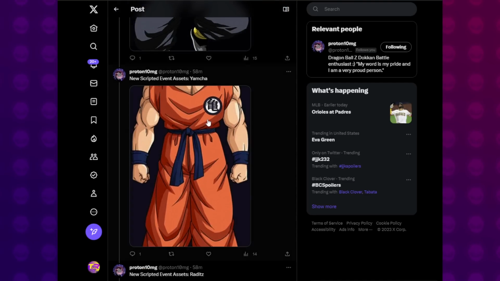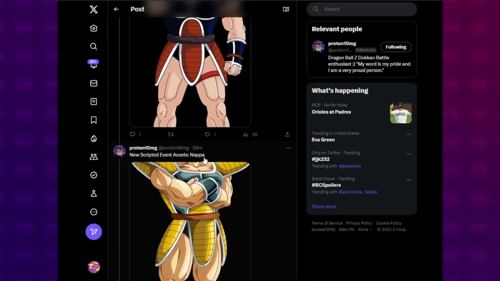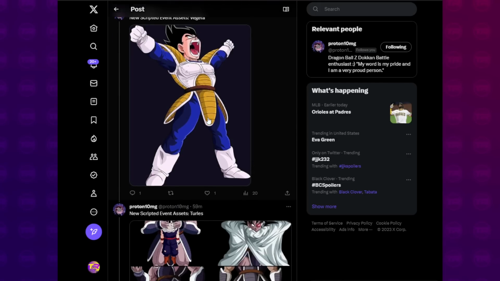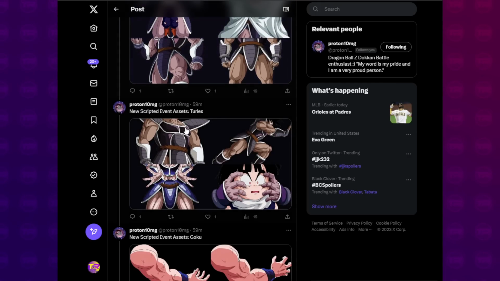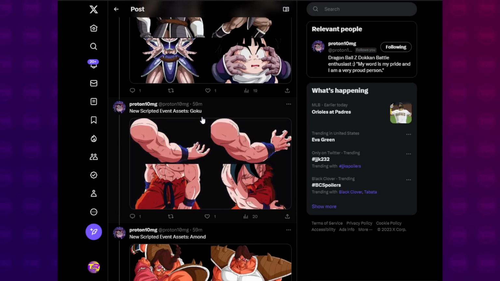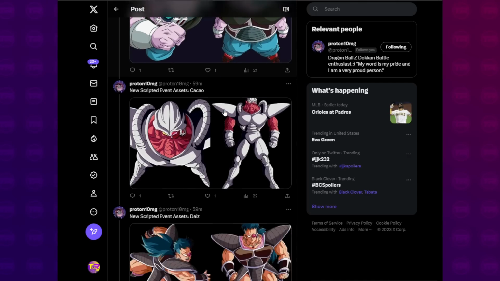We got Chaozu. We got Yamcha with no face. We got Raditz with no hair. Nappa headless. I love the Twitter crop. Yeah, all these different characters for the Super Strike. We got Turles. Looks like he's wearing no pants. Okay. It's crushing. These assets individually are really funny.